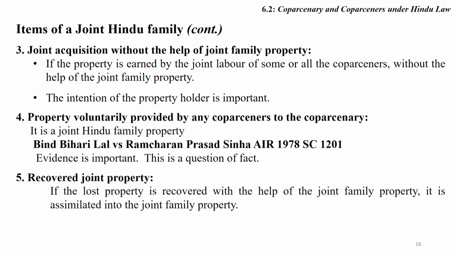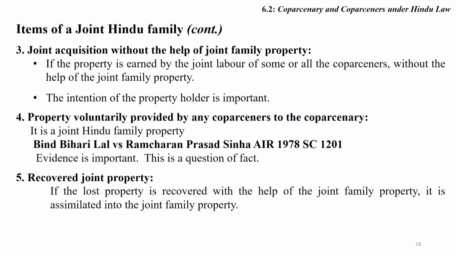Now, the third item of a joint Hindu family is joint acquisition without the help of joint family property. If a person acquires the property with the help of joint Hindu family property, obviously the property is also known as joint Hindu family property. But in certain cases, if you are earning the property, creating the property without the aid of joint Hindu family property, it may also be considered as joint Hindu family property.